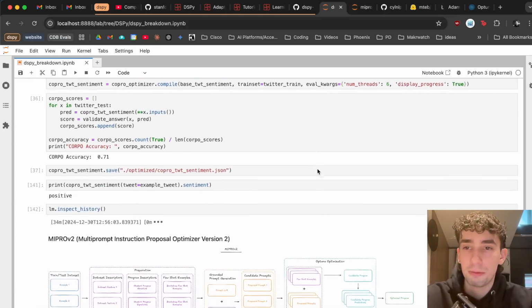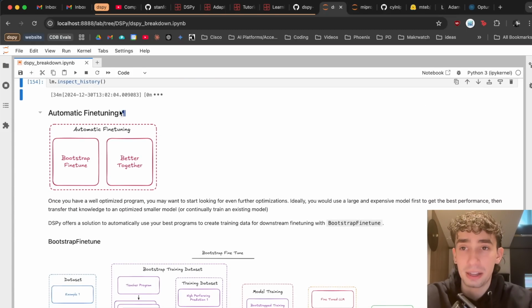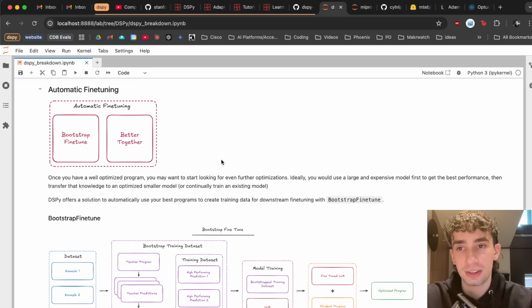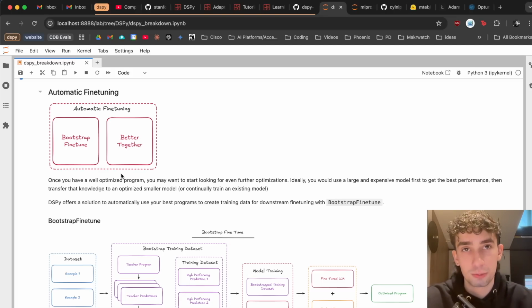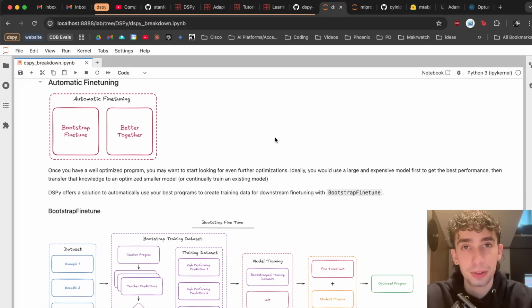Taking this up one step further is actually going to be the automatic fine-tuning optimizers. These have two ways of actually looking at them. The first is if you have a well-optimized program, you can use that program to label and create training data to train a small language model to actually be able to perform as well as your large program, which might be relying on a more expensive and harder to maintain model. The second part of it is that fine-tuning with labeled expected data from our program might actually make our outputs better across our program, thus optimizing further anyway. So let's actually take a look at that second part and then talk a little bit about the first.